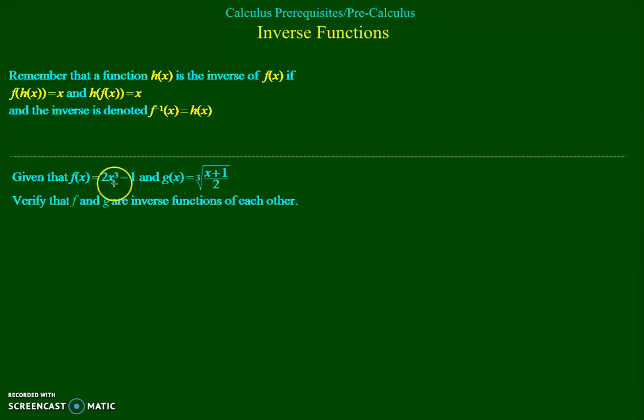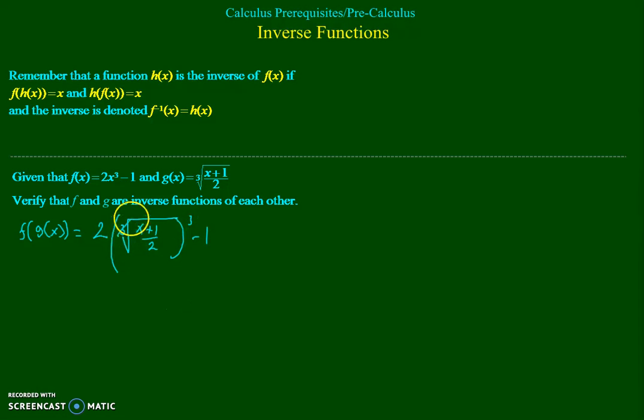Here we have f of x is 2x cubed minus 1. g of x is the cube root of x plus 1 over 2. So let's first take a look at f of g of x. That's 2 times, the g value goes in, so it's the cube root of x plus 1 over 2, cubed, minus 1.